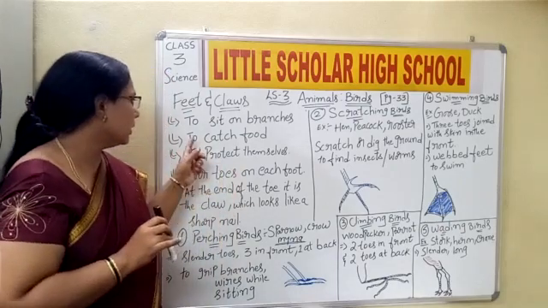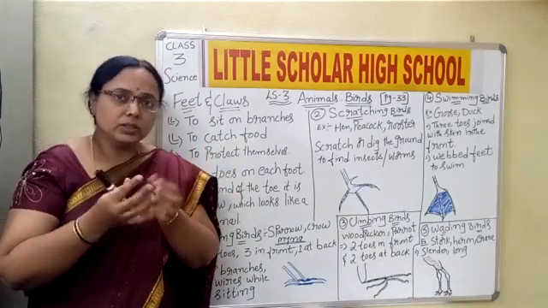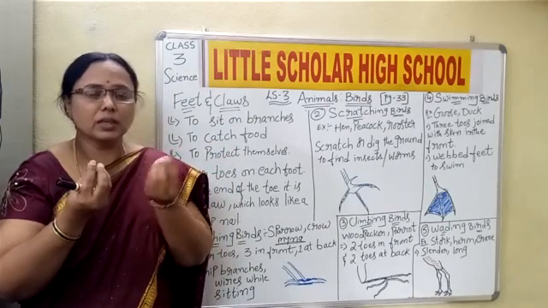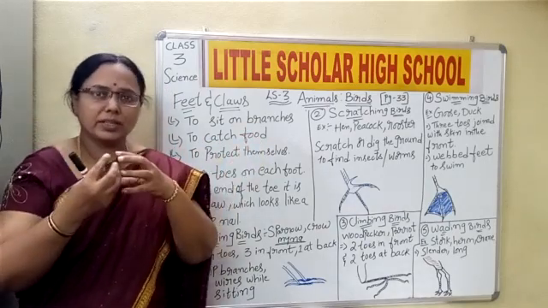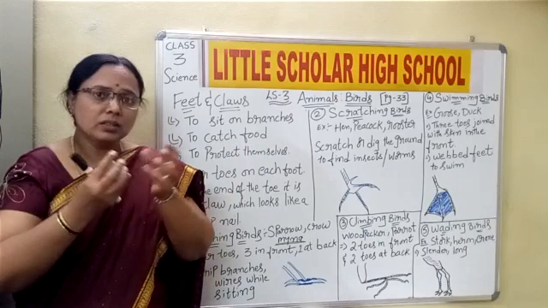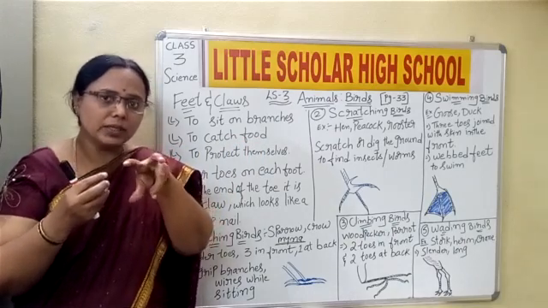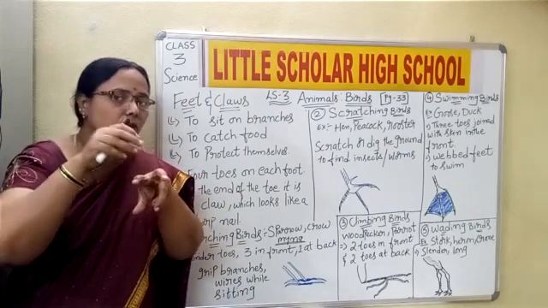They catch the food so that it will not move here and there, for example if they are eating any flesh, they can't eat properly otherwise. So they hold the food properly, and then they feed on it.